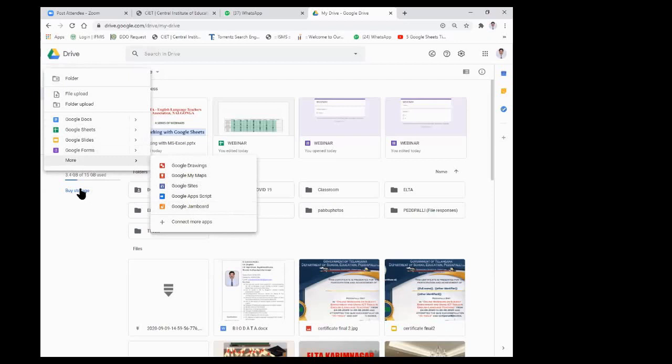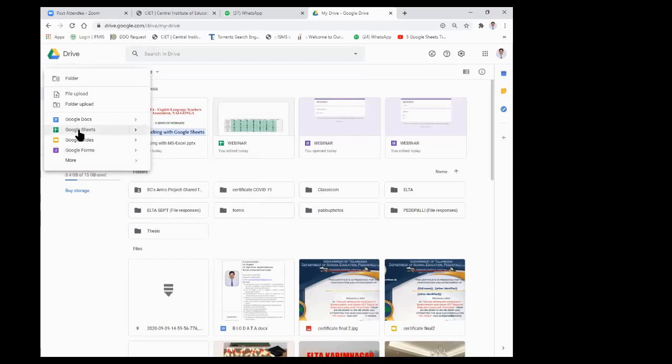Today our purpose is working with Google Sheets. So I am going to Google Sheets, and if I put my mouse pointer on the arrow mark, it shows us two options: Blank spreadsheet and From a template. Template means the ready-made one. By using that ready-made one, we can work with it.